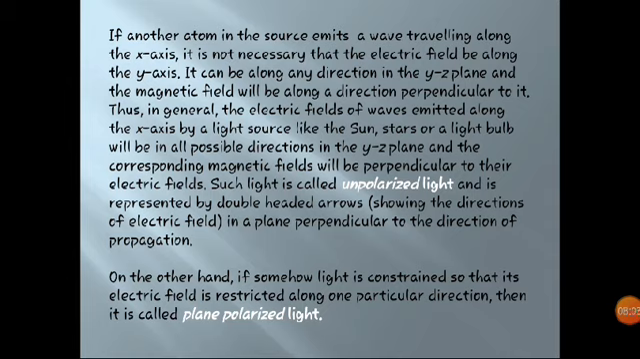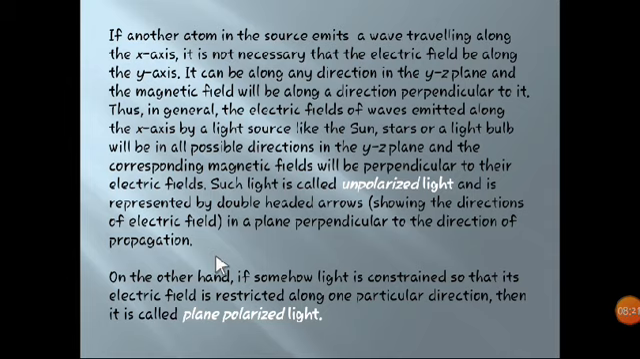They will try to roam in various directions. So such light is called unpolarized light. It is given by double headed arrows showing the direction of the electric field. They can move anywhere. So these are unpolarized light.